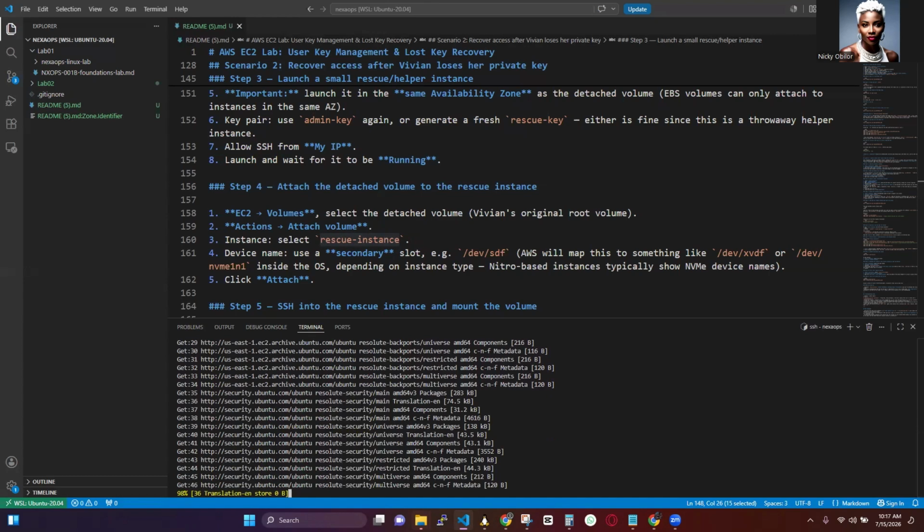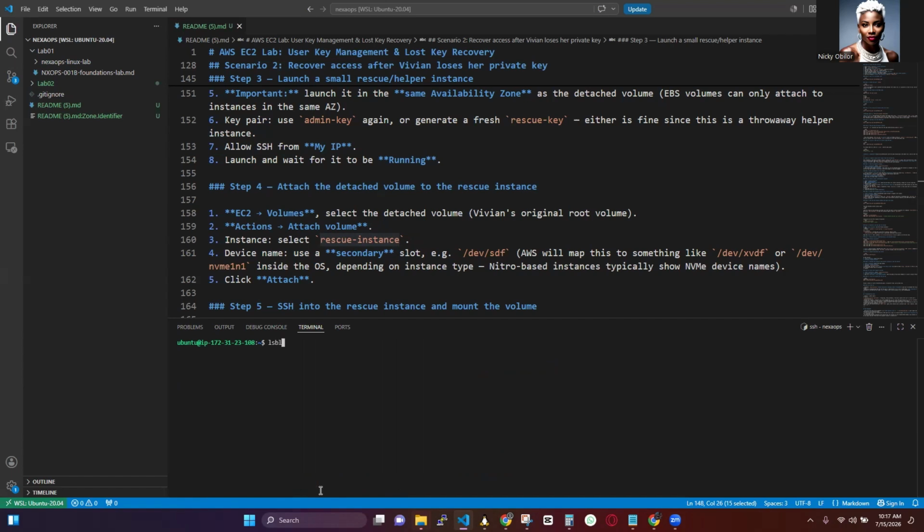So we are going to now recover. Let's discover the newly attached disk, and we will see our rescue instance's root disk, and you will now see another disk that represents Vivian's server. So let's do that by running the lsblk command.